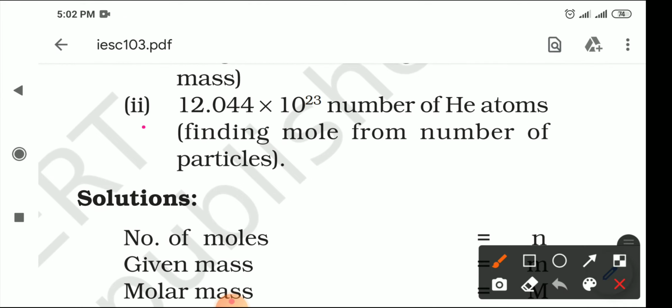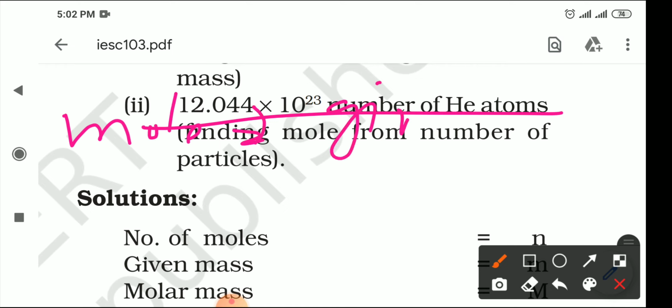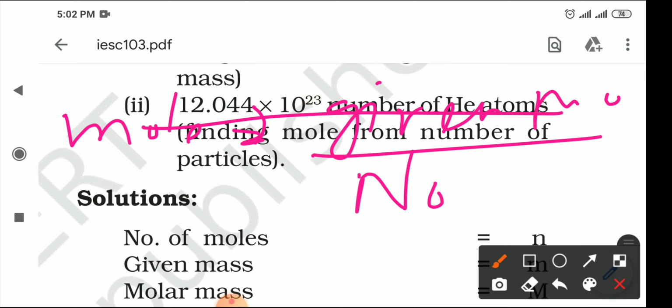Now let's do the second question. Here the number of He atoms is given to you. How could you calculate the moles when the number of He atoms is given? You have to divide by the number only. You cannot divide the number by the mass. So for the mole, whatever given number is provided, you divide it by your Avogadro number, which is N0.